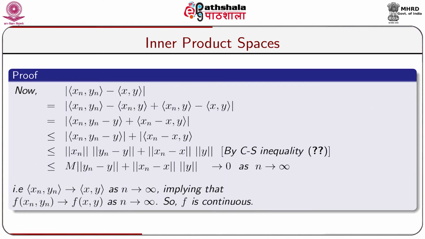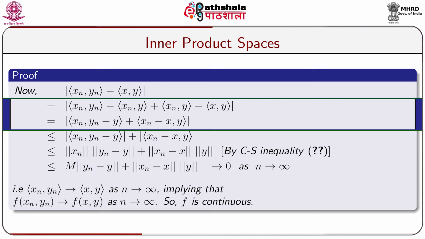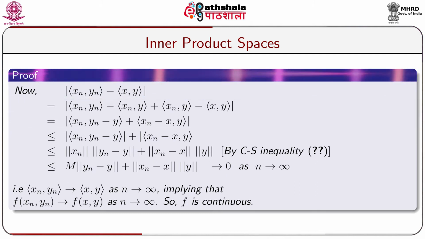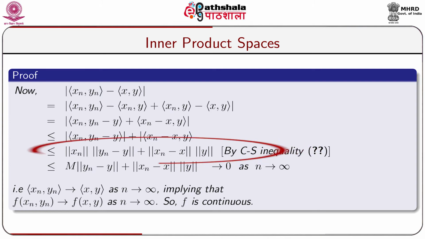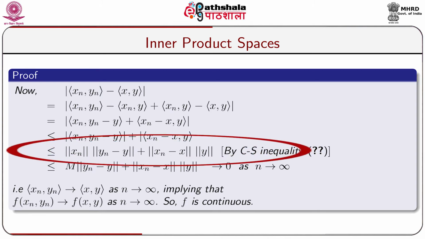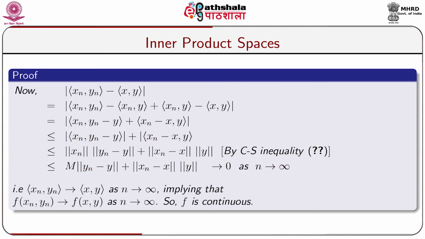Now, modulus of inner product x_n, y_n minus inner product x, y is equal to modulus of inner product x_n, y_n minus inner product x_n, y plus inner product x_n, y minus inner product x, y, by suitable adjustment of inner product x_n, y with plus and minus. So, this is again equal to modulus of inner product x_n, y_n minus y plus inner product x_n minus x, y, which is again less than or equal to modulus of inner product x_n, y_n minus y plus modulus of inner product x_n minus x, y,